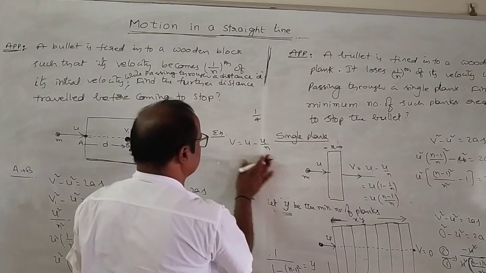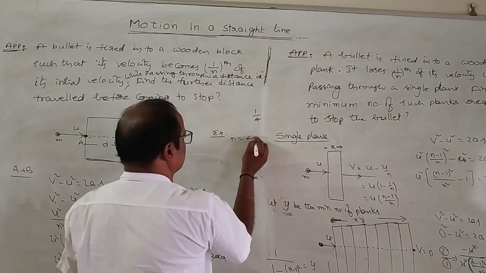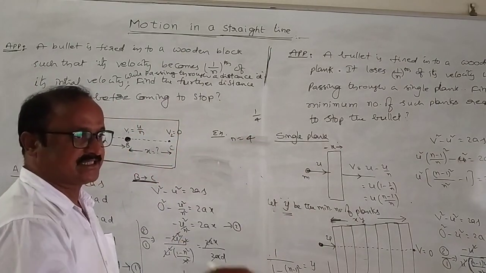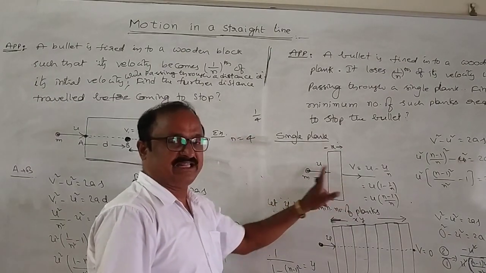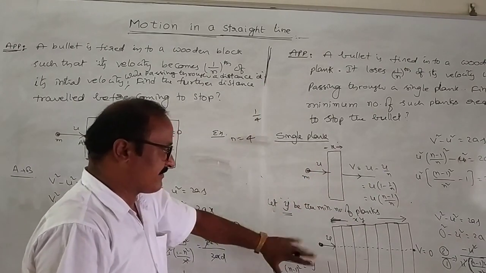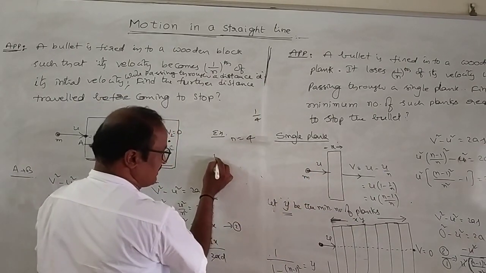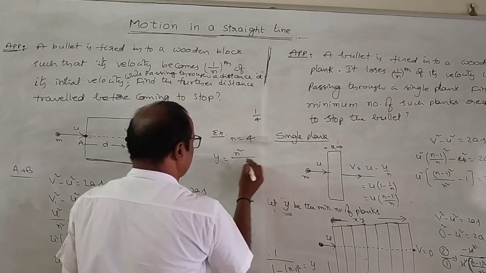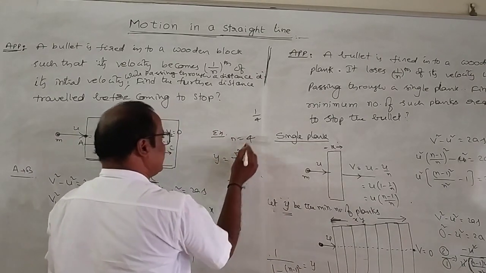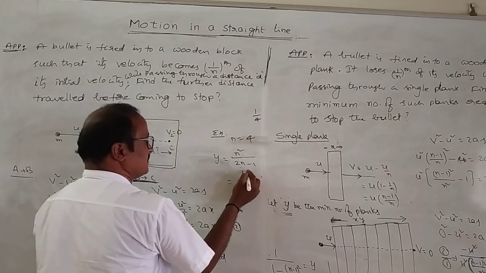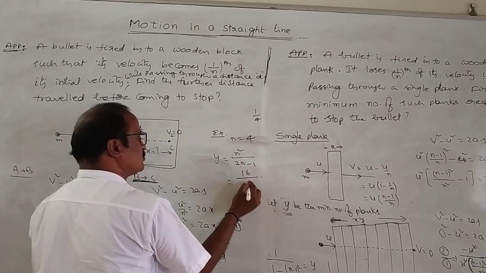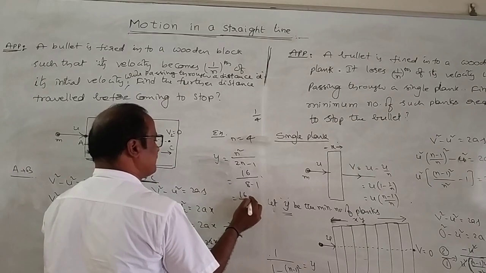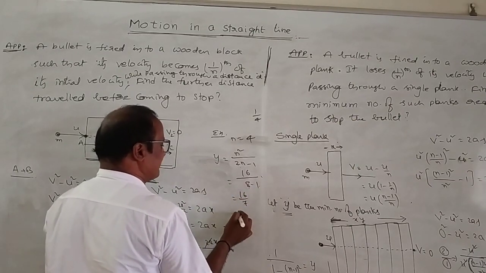So n is equal to 4, with 1/4 of the velocity lost by passing through a single plank. Find the minimum number of such planks required. Therefore, the minimum number of planks required y is equal to n square by 2n minus 1. That is n square is 4 square, 16, by 2 into 4 is 8, minus 1. 16 by 8 minus 1 is equal to 7.